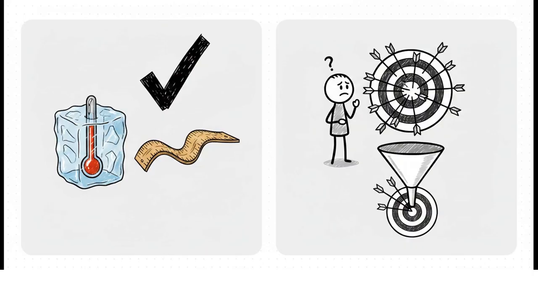Systematic errors are consistent, they're predictable. Think of it like using a steel ruler out in the freezing cold. The metal shrinks, so it will consistently overestimate the length of whatever you measure. But here's the good news, you can correct this if you know what's happening.